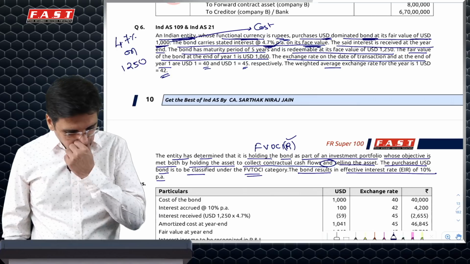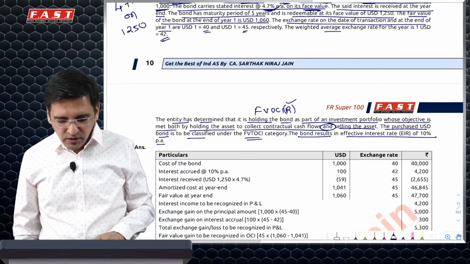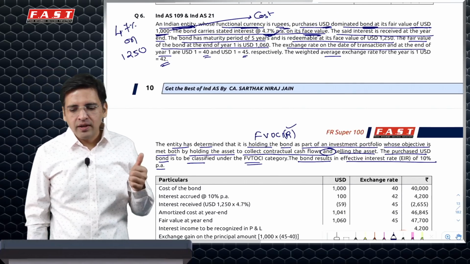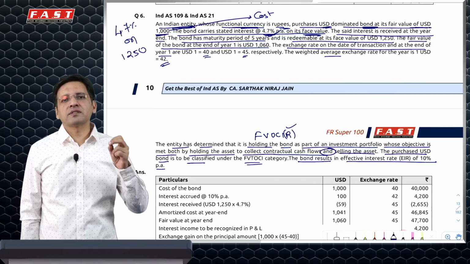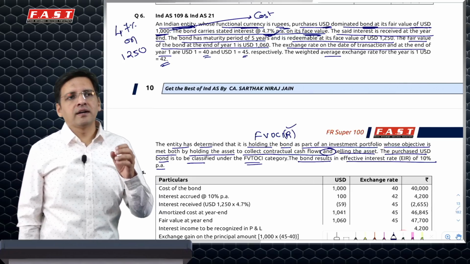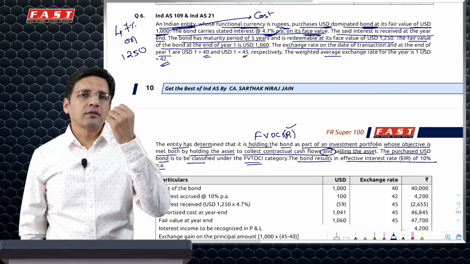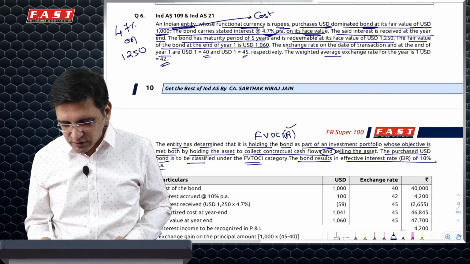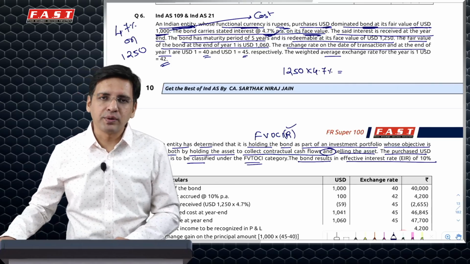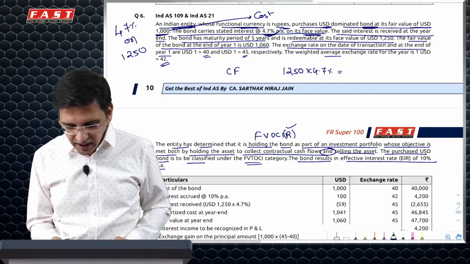Now, how do I do accounting for this? Essentially, they should have clarified what I need to do in this question; I possibly need to show accounting for the first year. In the first year, usually if we have an FVOCI model, we use the effective interest rate and basically use the carrying amount, ignoring the fair values, to calculate the interest income. So first and foremost, your interest income in this case would be how much? Your actual interest is 1250 into 4.7%. This is basically what you are going to get. But this is not going to be your interest income. So this is the cash flow on interest.